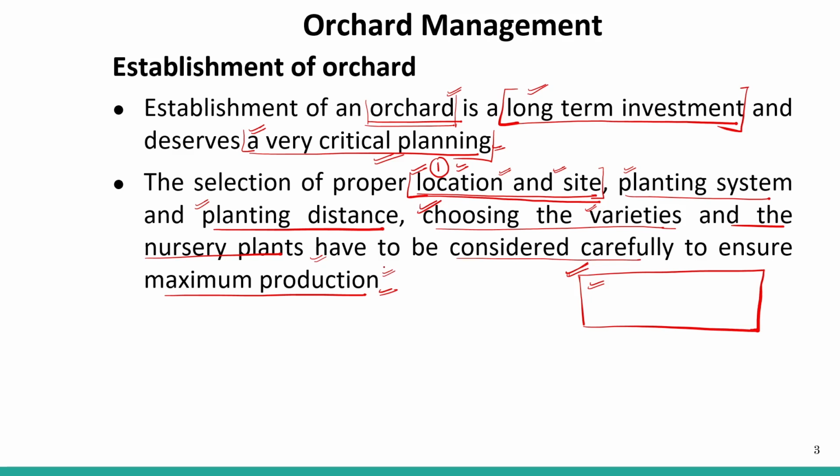So to have maximum production, we must take some criteria into consideration very carefully for this particular orchard management, right? So these are some of the points that we must follow: the location and site, planting system, planting distance, choosing the varieties, and the nursery plants that we are considering, right? So these are some of the very important points.